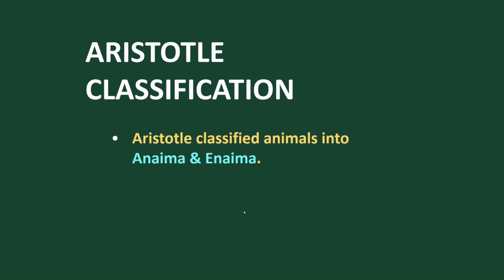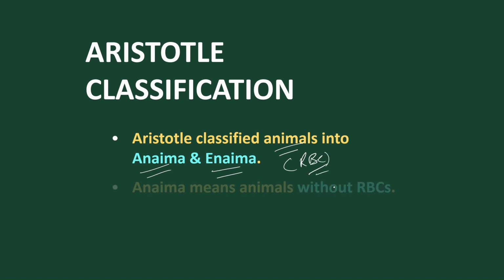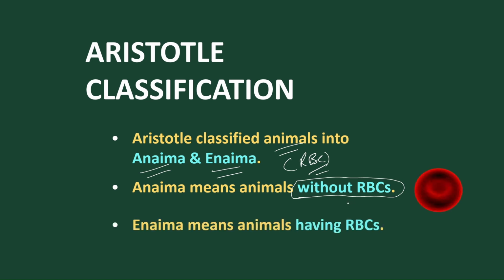He classified animals as anaemia and enaima, which is mostly based on RBC. Anaemia means organisms without RBC. He said that organisms like cockroach and some invertebrates don't have RBC, so he classified them as organisms without RBC. Similarly, enaima are those organisms which do have RBC.